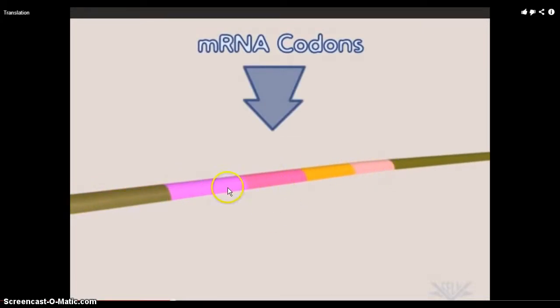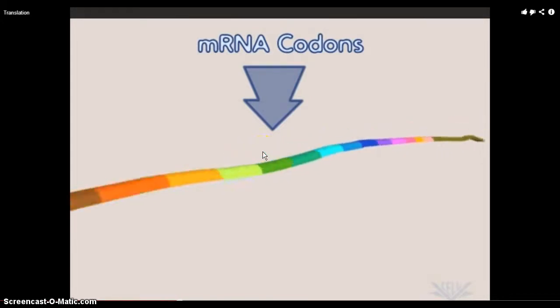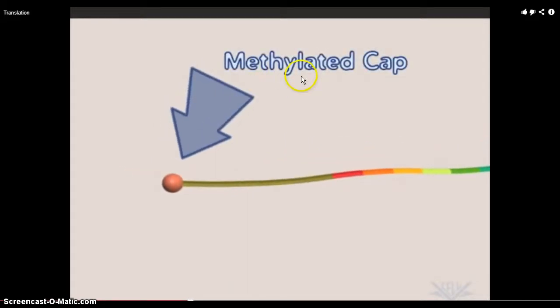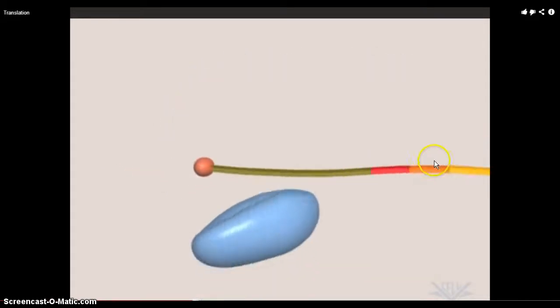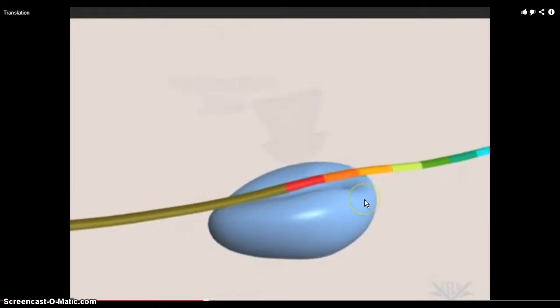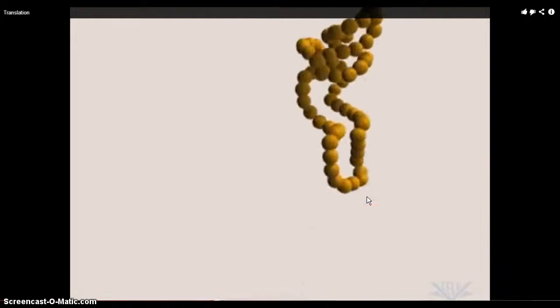mRNA codons. Every 3 letters on mRNA is an mRNA codon. And there's a bunch of them that go all down the mRNA molecule. You don't have to worry about that either. Each one of these codons codes for a specific amino acid. Don't worry about initiation site. Okay.